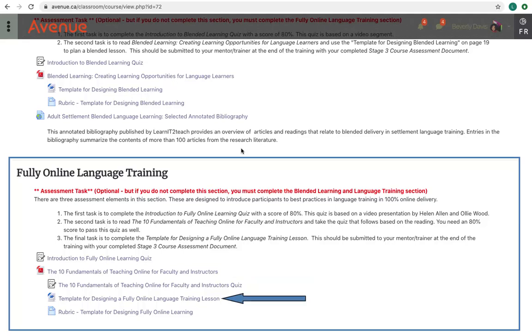This section includes the template for designing a fully online language training lesson, which course participants must use for one of their lessons during Stage 3 and submit with the completed Stage 3 assessment document. The rubric used to assess a completed template for designing fully online learning lesson is also found in this section.